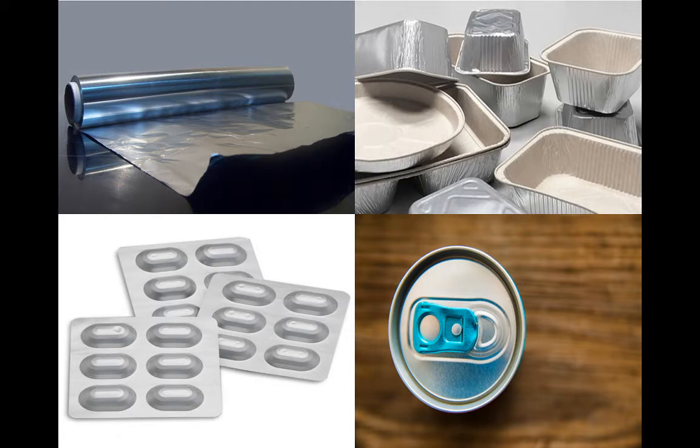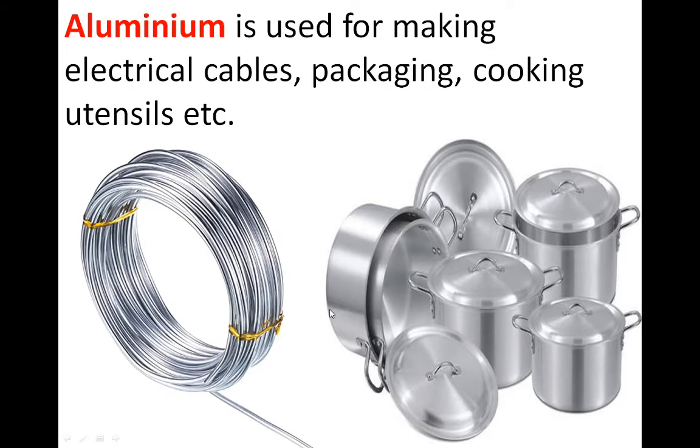So we can use aluminium as our packaging material. Some medicines which we use daily also come in aluminium packaging material. Some cans in which we store food are also made of aluminium. So these are all uses of aluminium metal. Next, we can use aluminium as a cooking utensil.